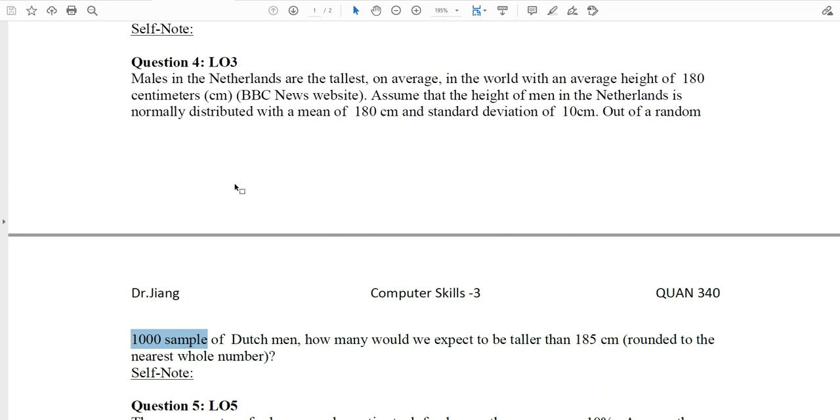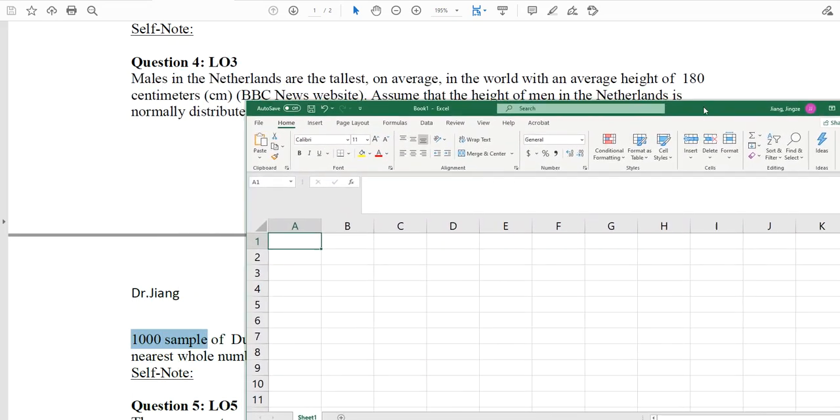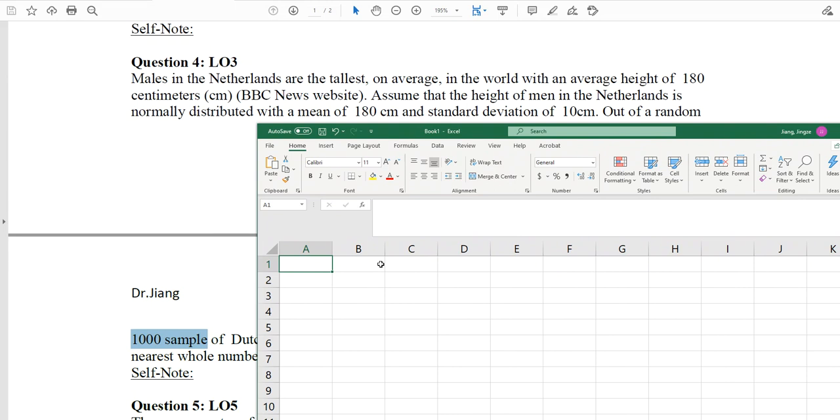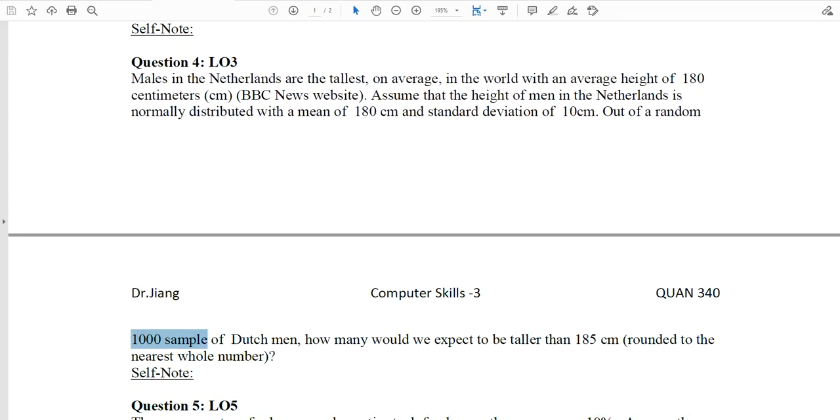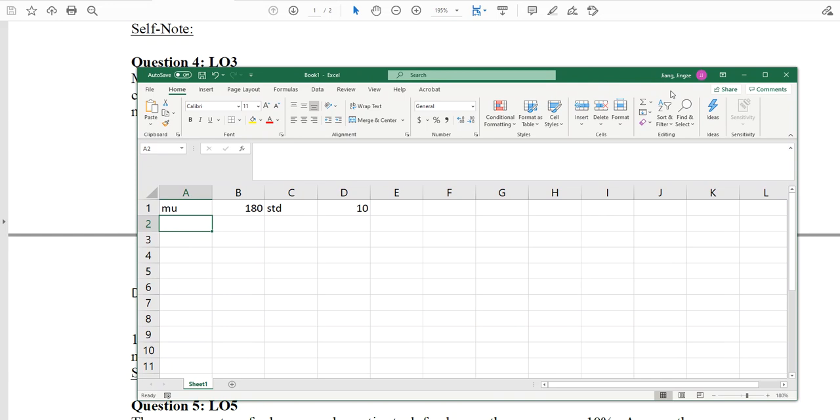After we understand what they're asking for, we can start to use Excel to help us figure out the problem. Like I said before, it's a good habit to write down the information you know. First we know the value for mu is equal to 180. And we know the standard deviation, sigma, or you can use STD, is 10. Now, our ultimate goal here is to calculate the probability that people are taller than 185.